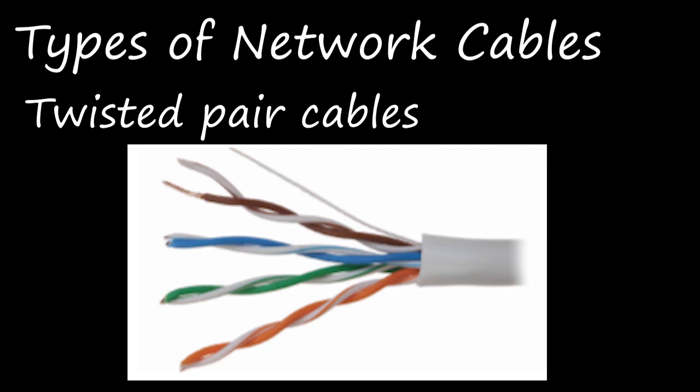Okay, there are two types of twisted pair cables. One is unshielded twisted pair, that we say is UTP. Another one is STP, that is shielded twisted pair, right? The UTP is nowadays used as the modern cable for internet, right? They are lower cost cables and installation and maintenance is also easy when compared to the coaxial cables.